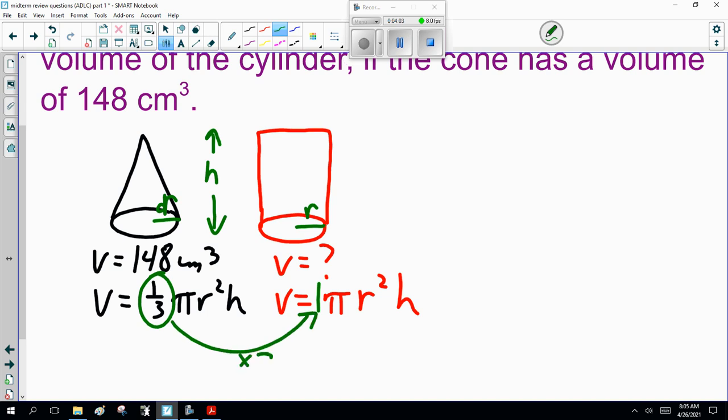So it's 3 times as much. So volume is 3 times 148 centimeters cubed, which is 444 centimeters cubed. Now that's hard to do if you don't know the formulas and the procedure. Okay?